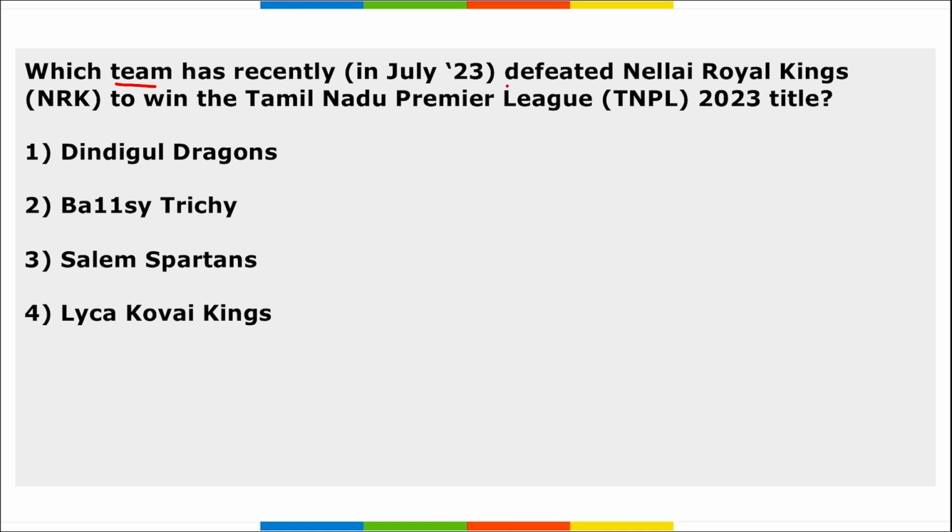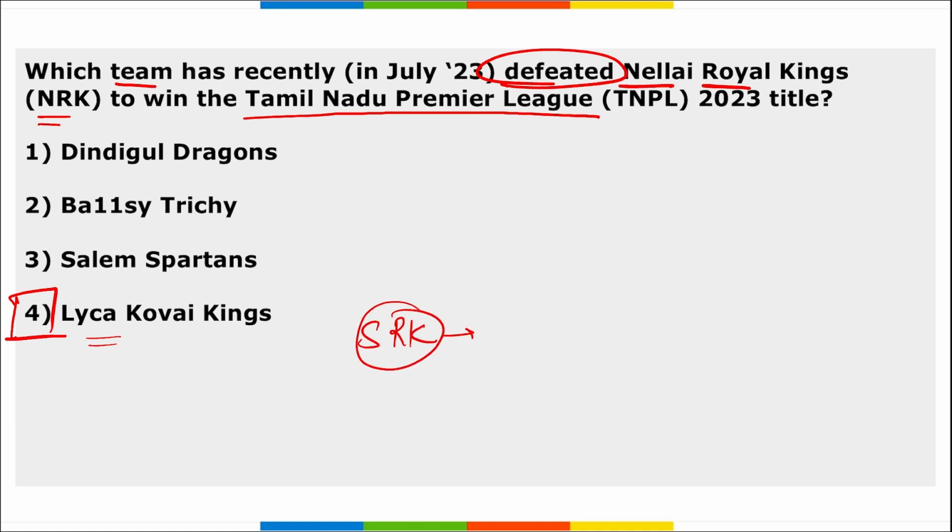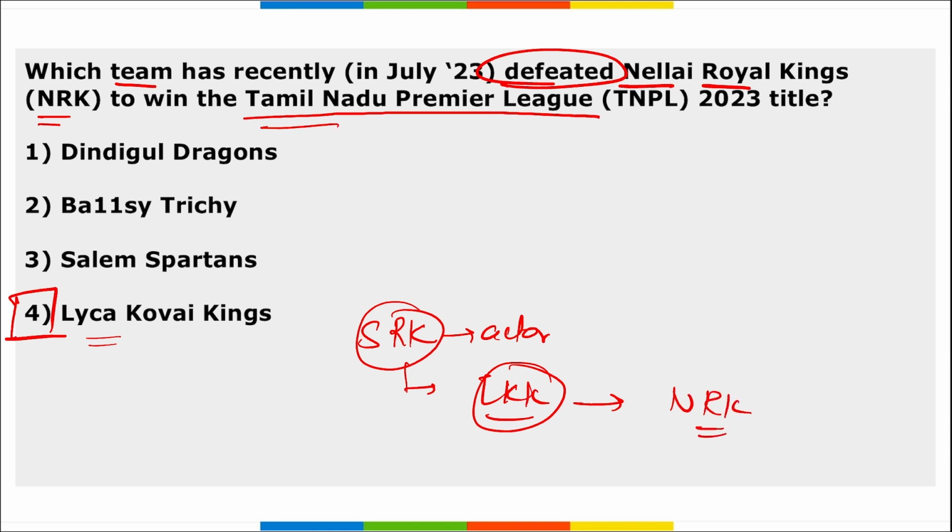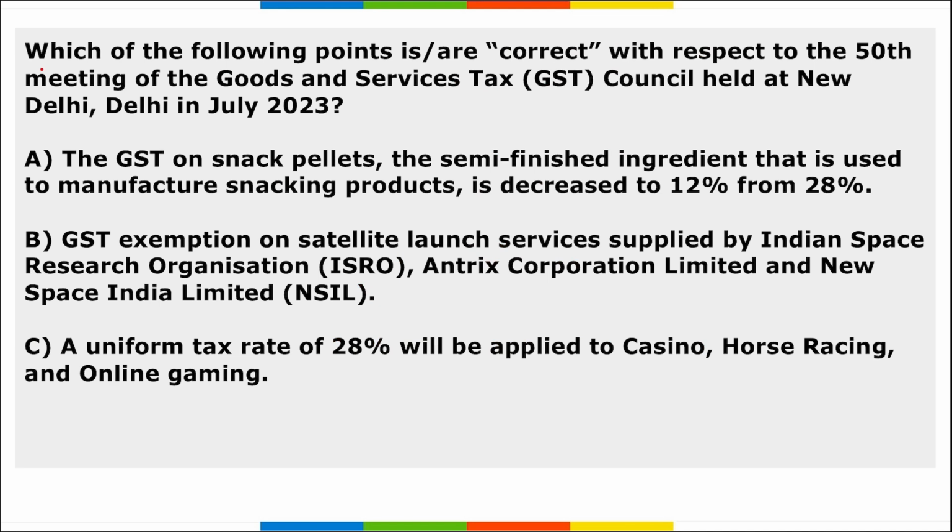Next, which team has recently defeated Nellai Royal Kings, that is NRK, to win the Tamil Nadu Premier League 2023 title? So, which team defeated Nellai Royal Kings? It was defeated by Lyca Kovai Kings. Correct? This TNPL, Tamil Nadu Premier League, is Shah Rukh Khan led. Shah Rukh Khan, SRK, that is an actor, right? He owns this team LKK, that is Lyca Kovai Kings, and it defeated Nellai Royal Kings to win this Tamil Nadu Premier League. Right?